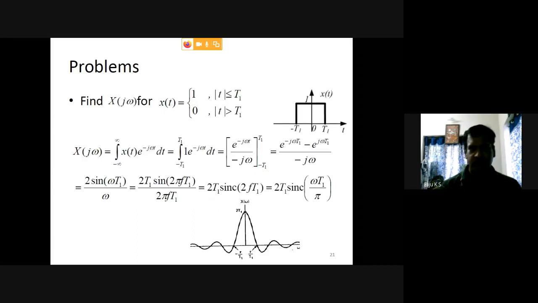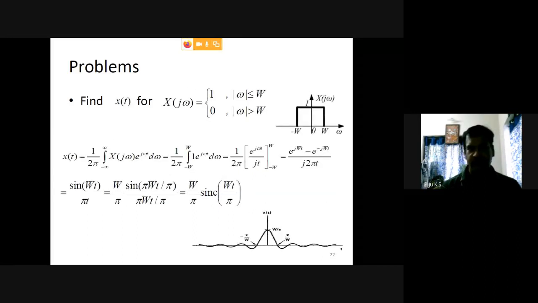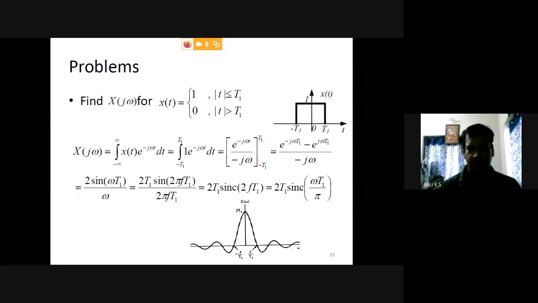So here x of t, the signal, is a rectangular signal, and the Fourier transform is a sinc function.